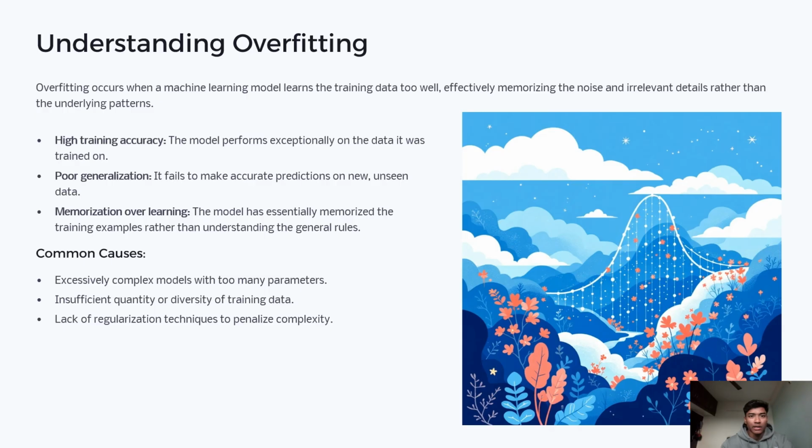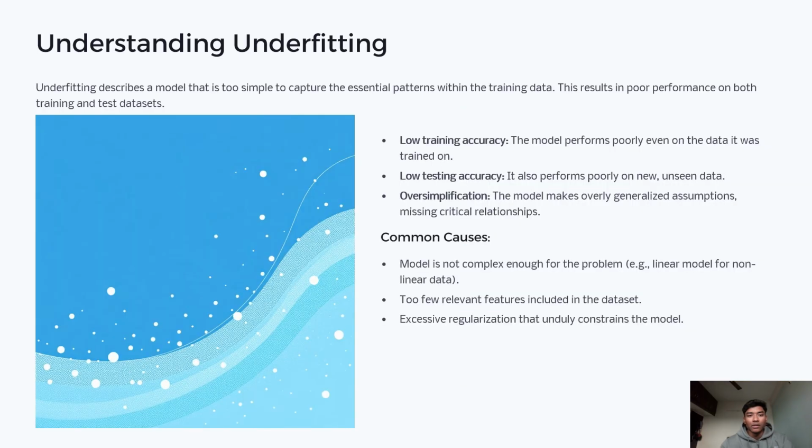Now let's understand underfitting. Underfitting is the opposite problem. Here, the model is too simple and cannot capture the real patterns in the data. Signs include low accuracy on training data, low accuracy on test data, and the model oversimplifies everything. Common causes are that the model is not powerful enough, there are not enough relevant features, or there is too much regularization. It's like trying to explain complex behavior using a very basic rule. It simply won't work.